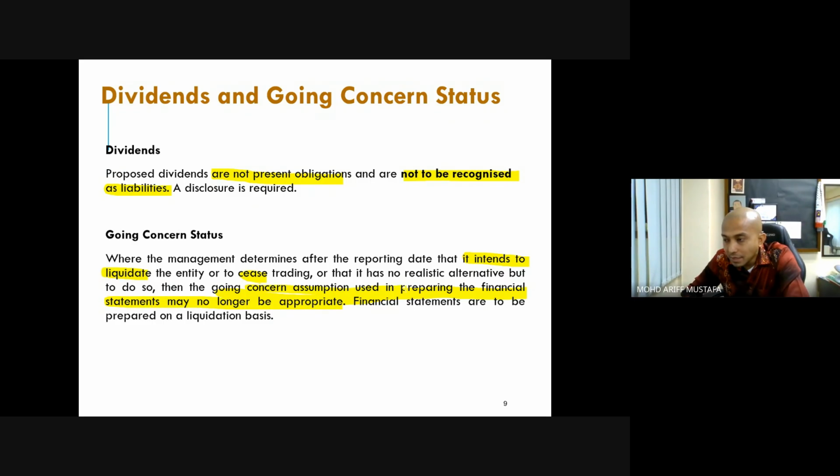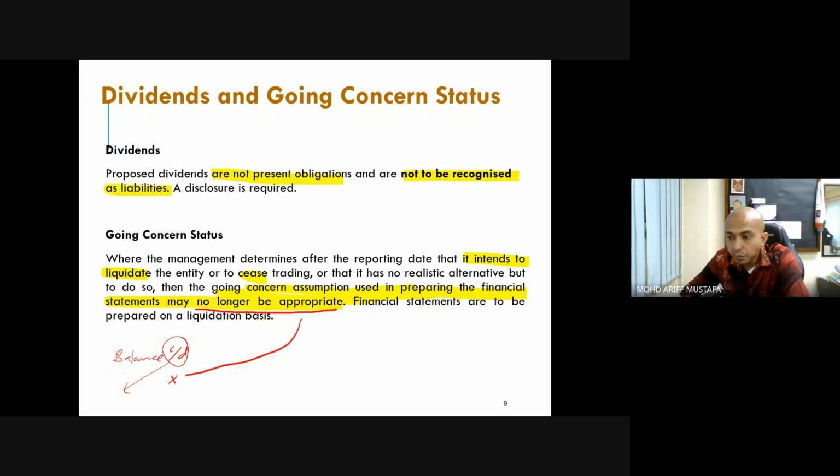What does this sentence actually mean? When you prepare a financial statement, you prepare based on going concern. You do so because you know next year you are going to have another balance sheet or another financial statement. That's why at the end of the year you do a balance carry down, because you know next year you are going to carry it down. But if the going concern status is no longer appropriate, then you cannot do this.